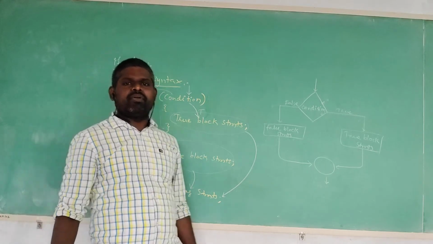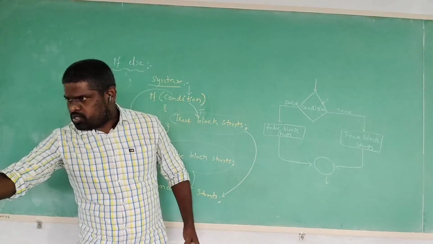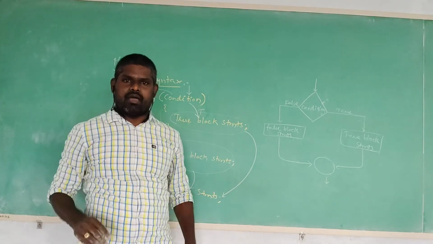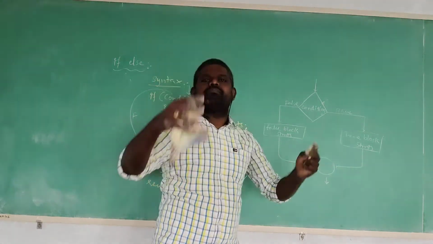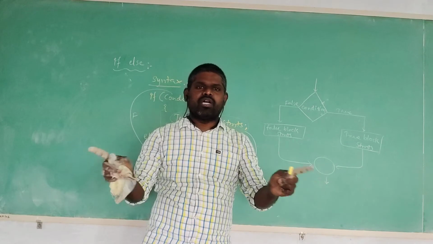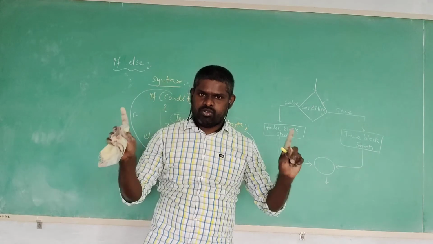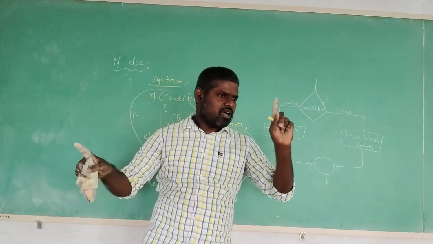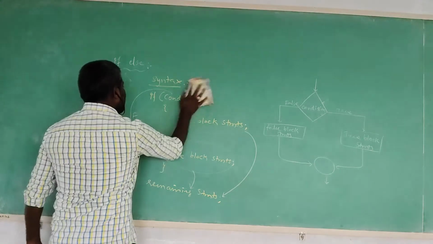Okay, simply remember. If the condition is satisfied, it is going to execute the true block and the remaining statements in the program. Maybe the condition is not satisfied, it is going to execute the false block and the remaining statements in the program. But not both. True and false block statements are not executing at once. It executes only one, either the true block or the false block, not both. That is important.